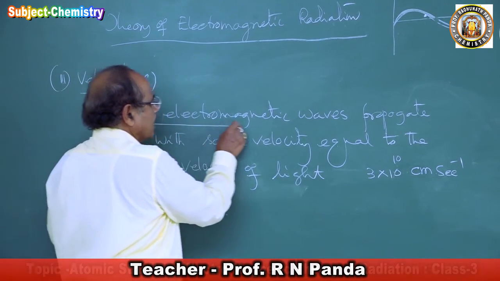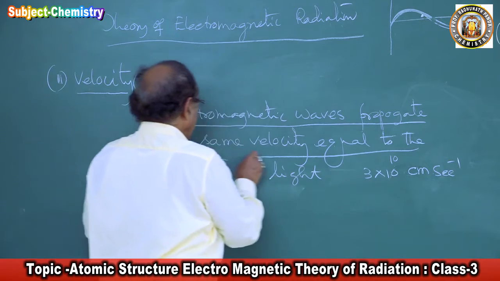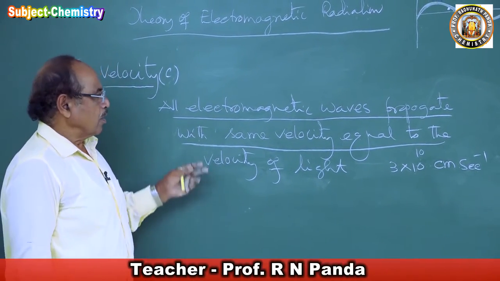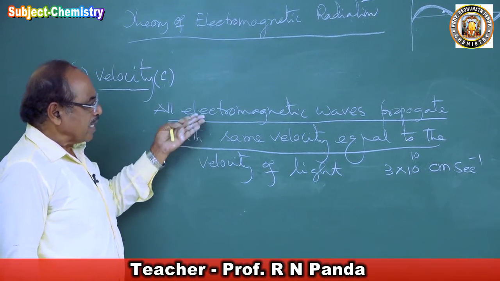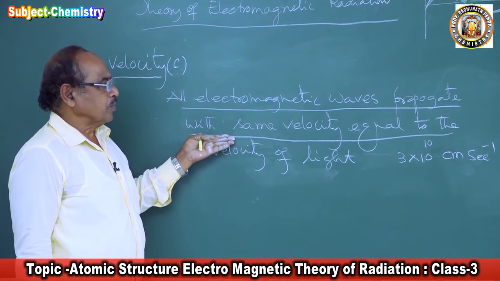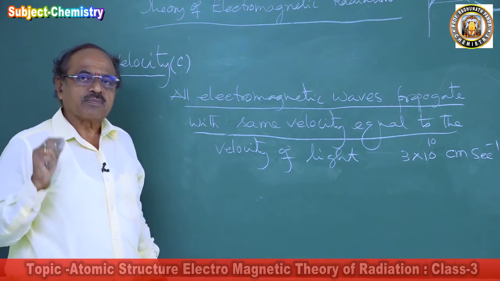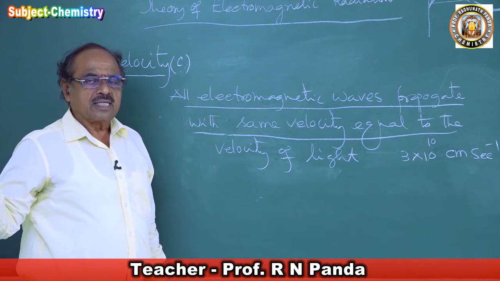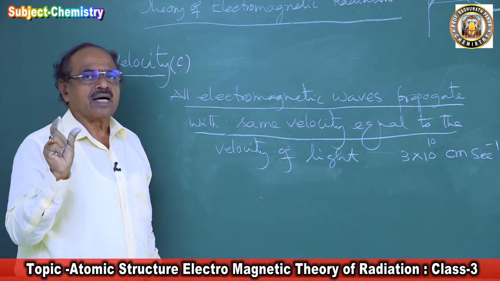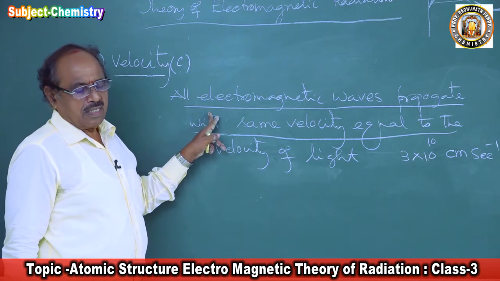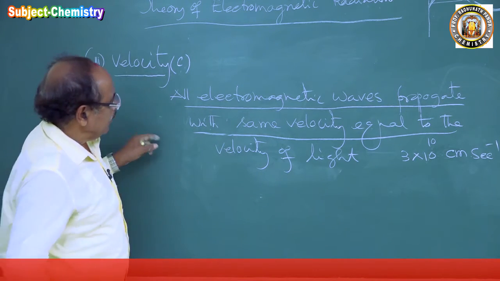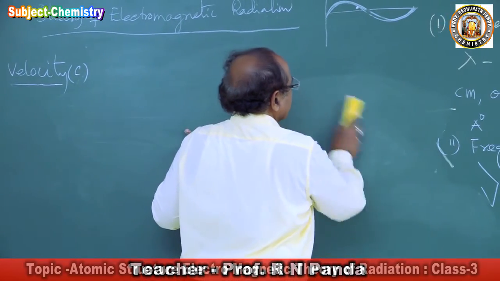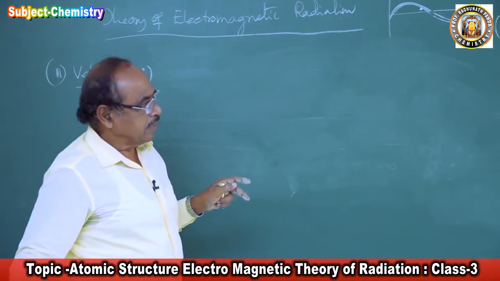This is a very important concept which will help us in understanding the theory of electromagnetic waves. All electromagnetic waves propagate with the same velocity, equal to the velocity of light. Irrespective of the wave, the velocity is constant. Different waves have different frequencies and different wavelengths, but they have the same velocity. Now let us develop a relationship between the frequency and the wavelength.